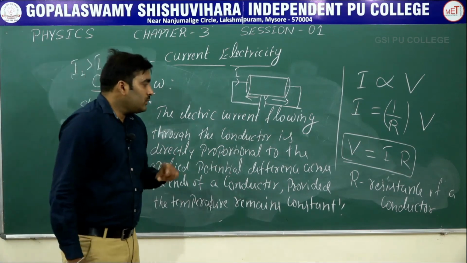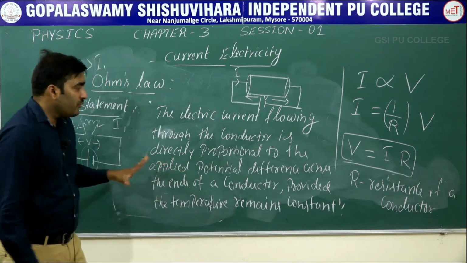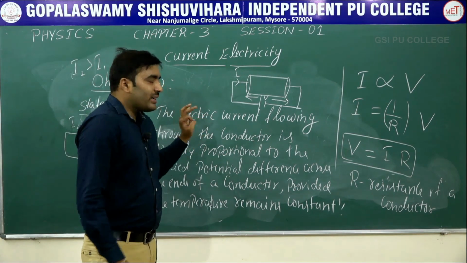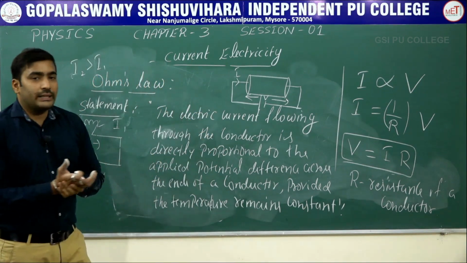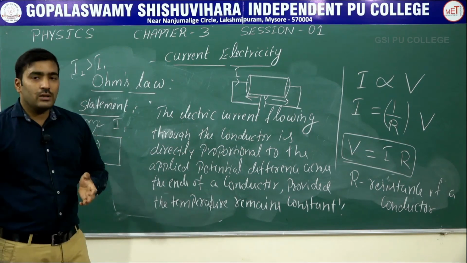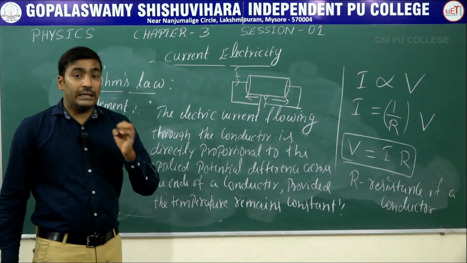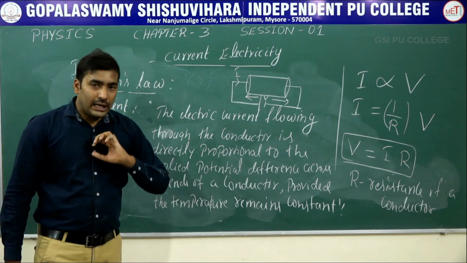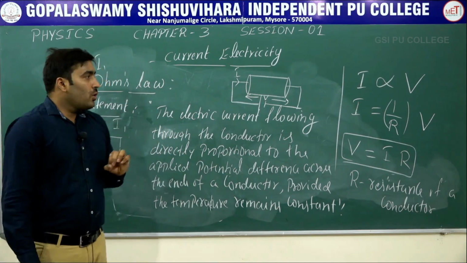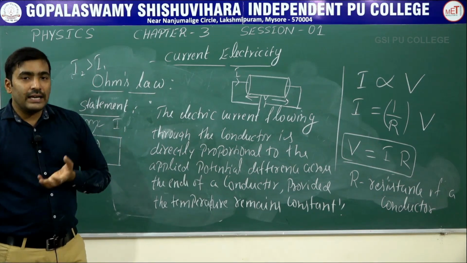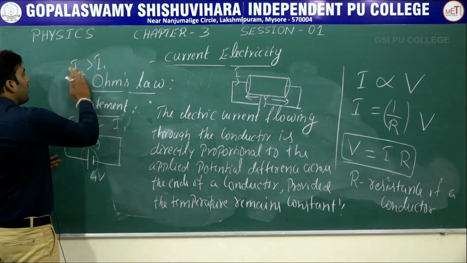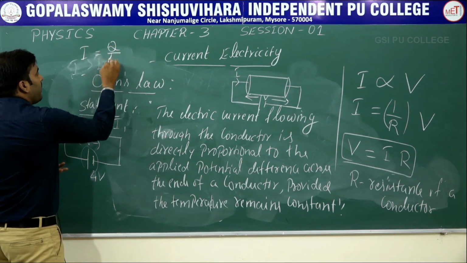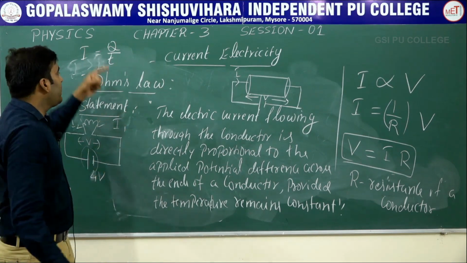Up to now, what we have studied is basically what is electric current, the definition of electric current. In the previous section I explained electric current. Electric current is nothing but the flow of electric charges in a conductor. As a quantity, electric current is Q divided by T, charge divided by time.